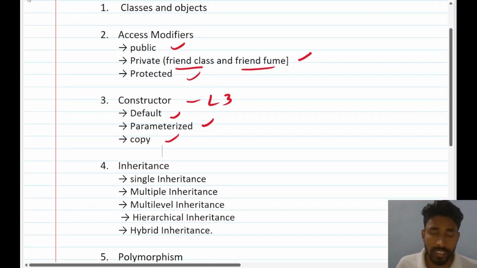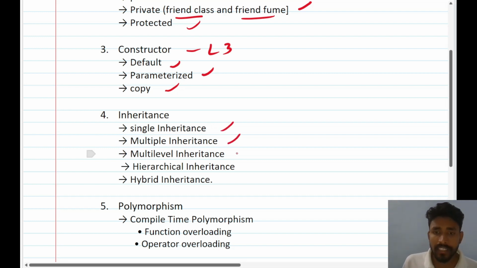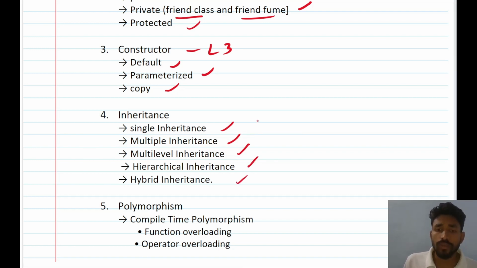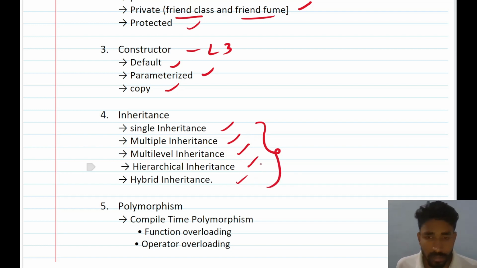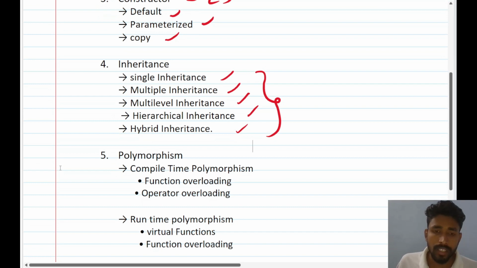The next topic is inheritance. Inheritance is also a very important topic. So in inheritance, we will be looking at the different types of inheritance like single inheritance, multiple inheritance, multi-level, hierarchical, and hybrid inheritance. So we will be looking at all these five types of inheritance in C++ with the help of code. So I will be writing the implementation of each and every topic. So you will be getting the implementation as well as the theoretical concept.